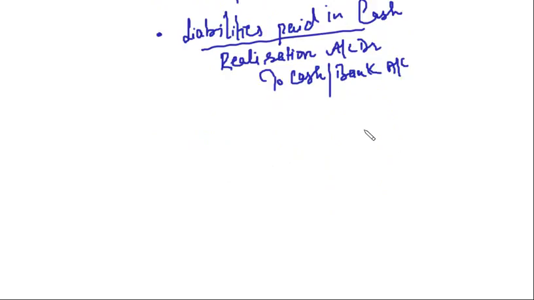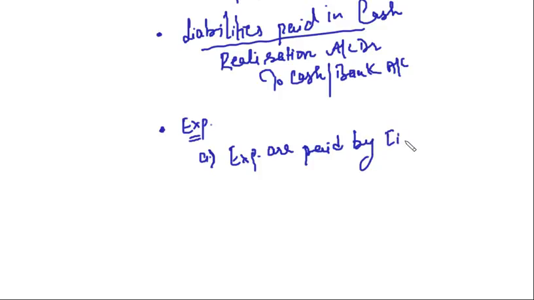Now, any reserves? In case of reserves, there is no mention of cash or bank. Then we will move on to expenses. Here there are two cases again. What are the two cases? One is when expenses are paid by the firm.